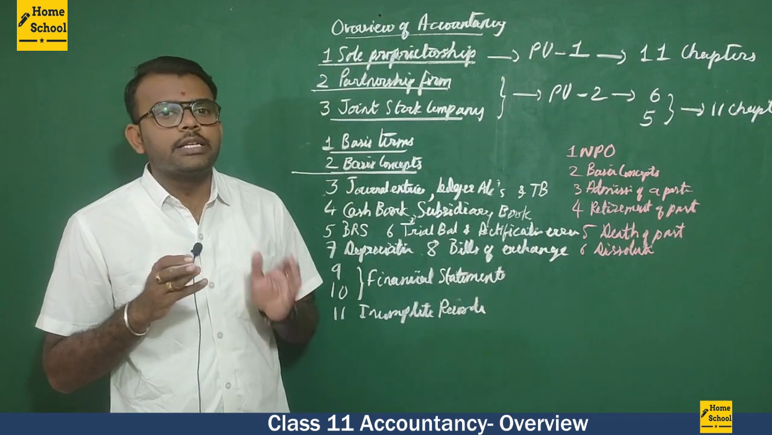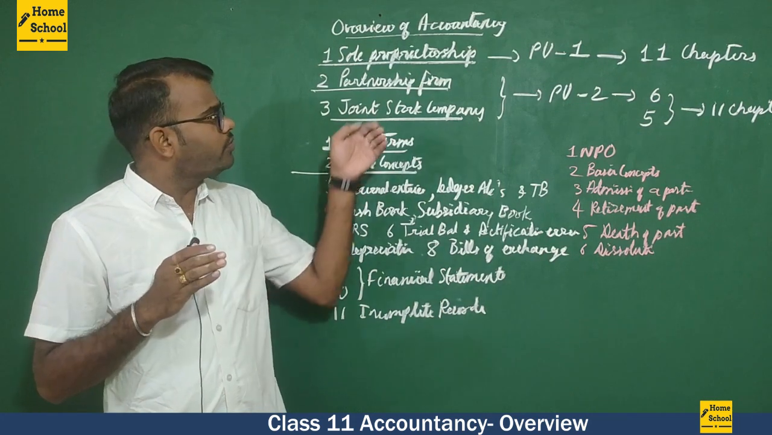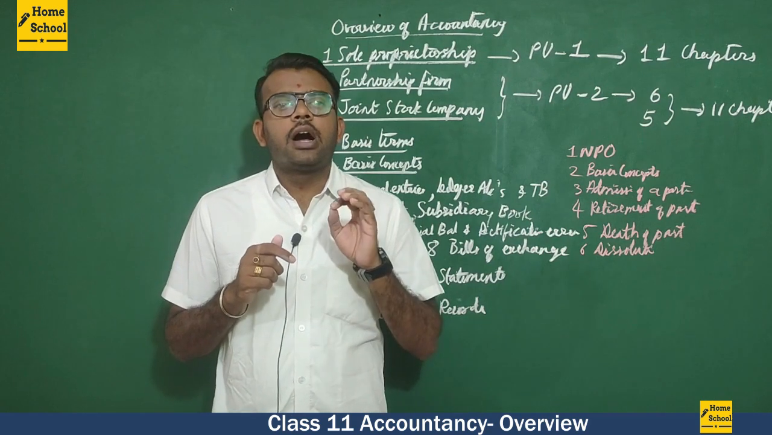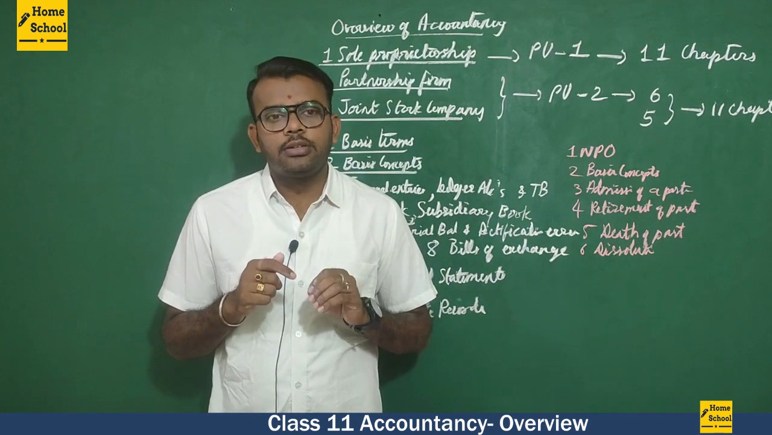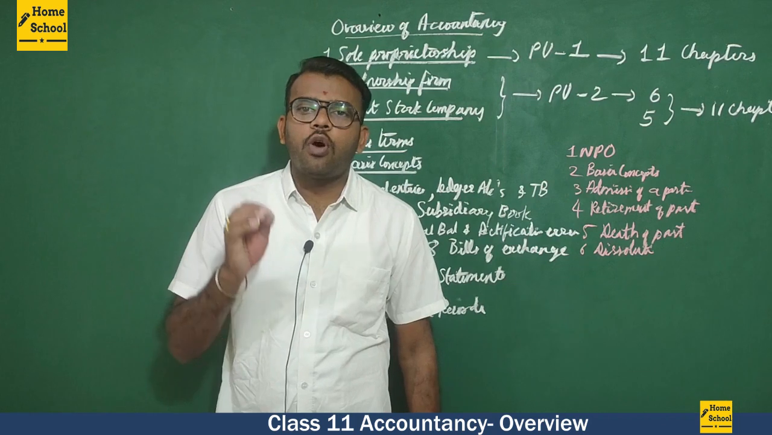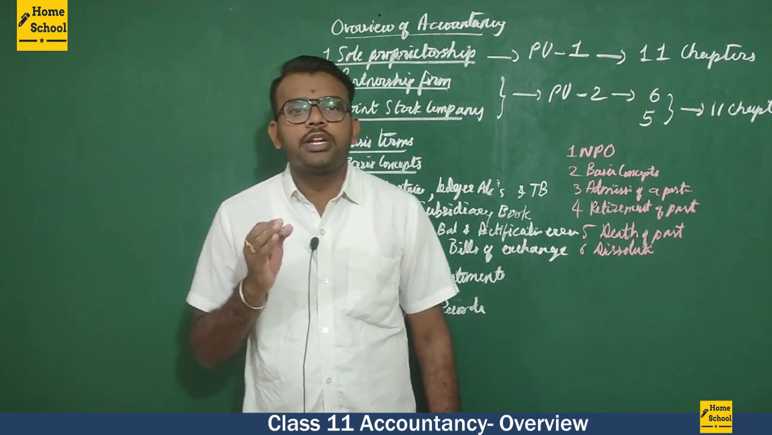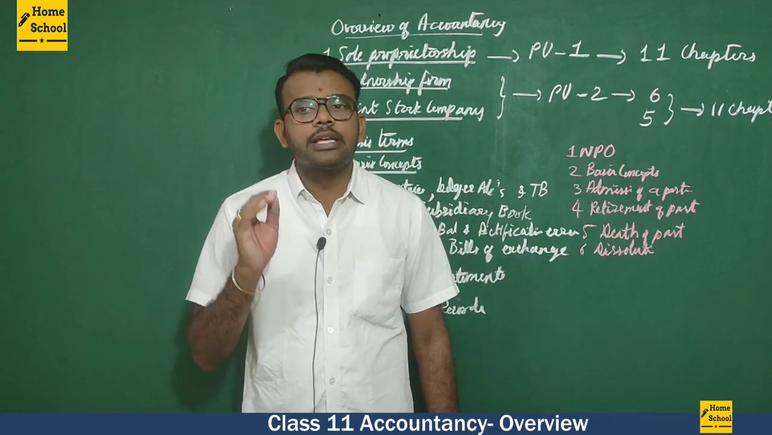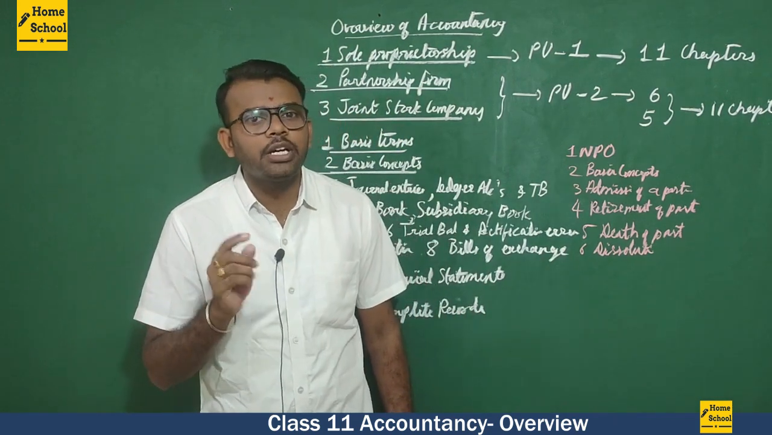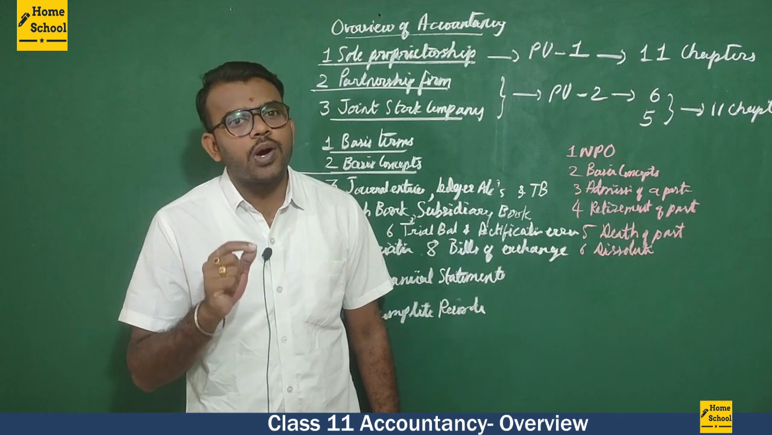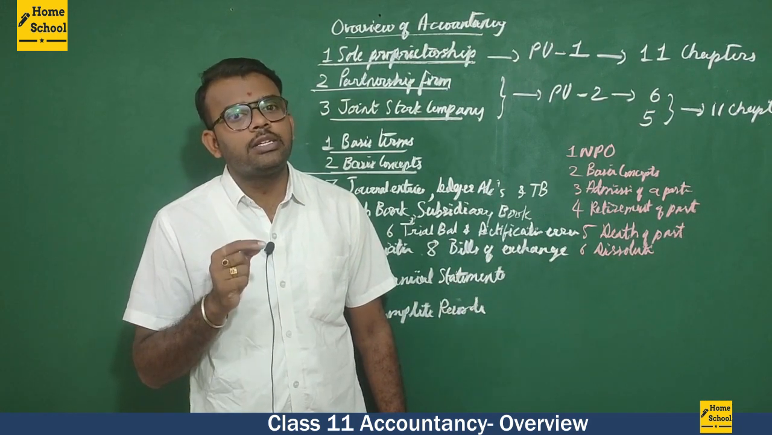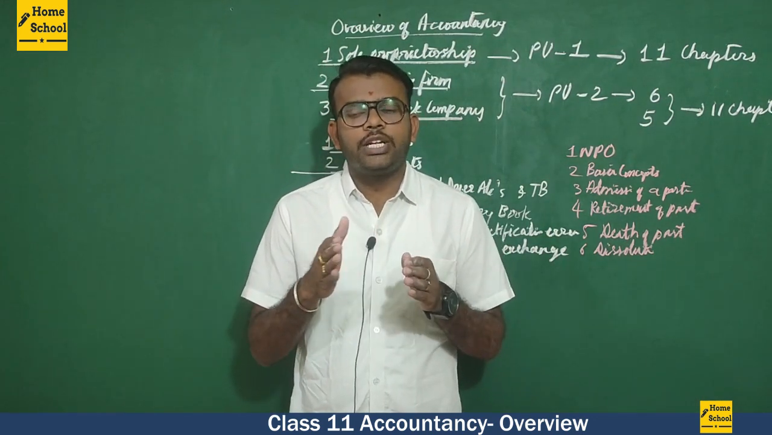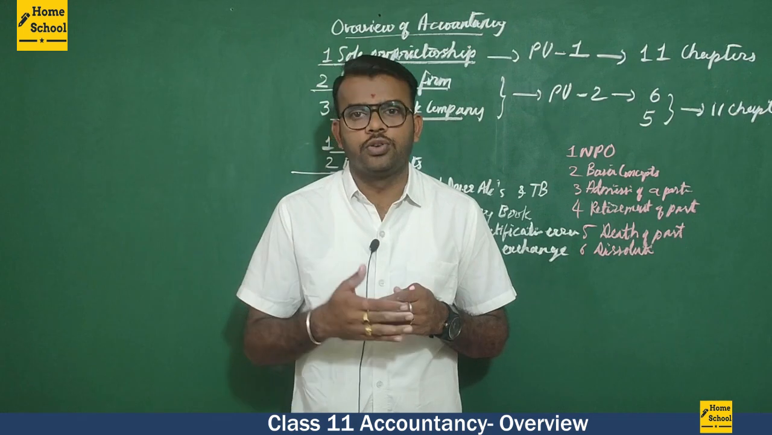The second part in the second PUC is purely joint stock company accounts. In that, the first chapter is accounting for share capital. The second chapter is accounting for debentures. The third chapter is financial statement of a company. The fourth chapter is analysis of financial statement. The fifth chapter is ratio analysis, and the sixth chapter is cash flow statement. These are all the chapters we need to study in the further videos.